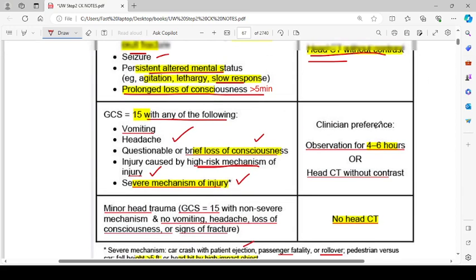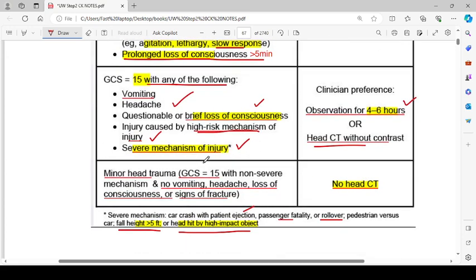The clinician preference: observe for 4 to 6 hours or perform the head CT without contrast. Minor head trauma, GCS 15 with non severe mechanism and no vomiting, headache, loss of consciousness, or signs of fracture. In these situations, we don't perform head CT.